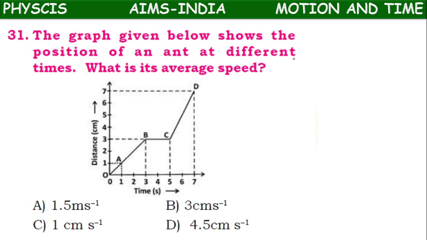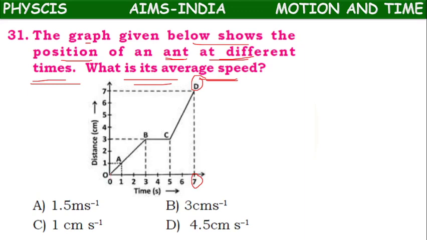So the graph given below shows the position of an ant at different times. What is its average speed? For finding average speed, what we have to do? Total distance by total time. What is the total distance?